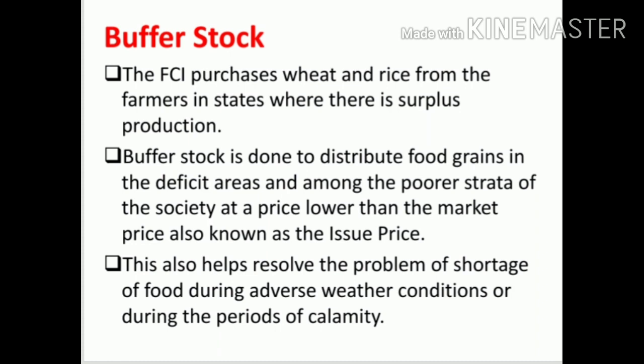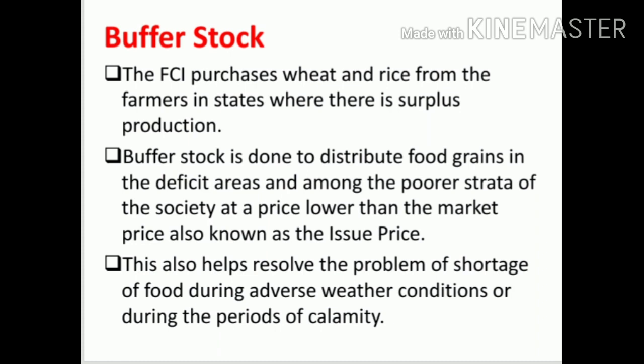Buffer stock is maintained to distribute food grains in the deficit areas and among the poorer strata of the society at a price lower than the market price, also known as the issue price.